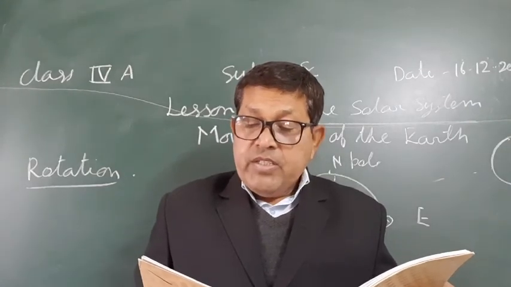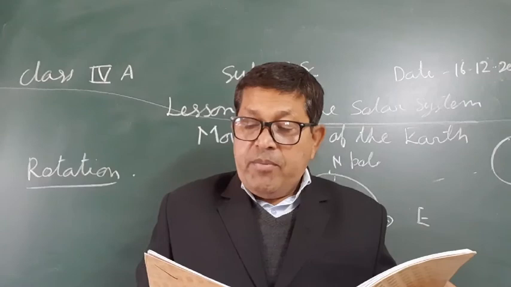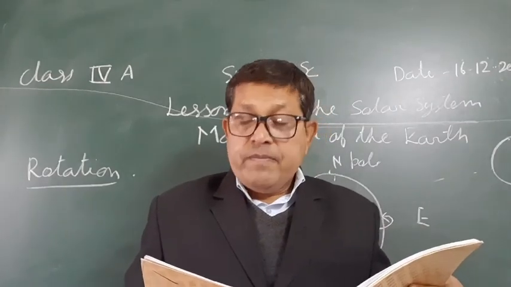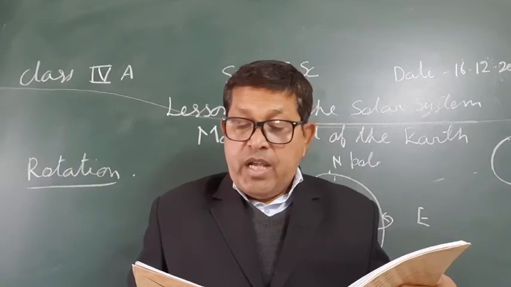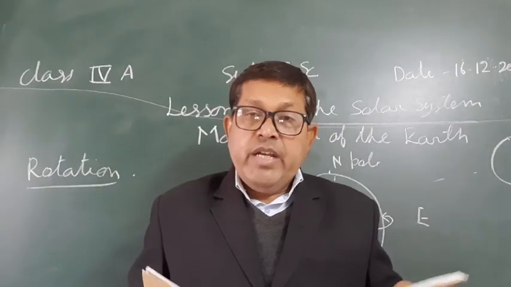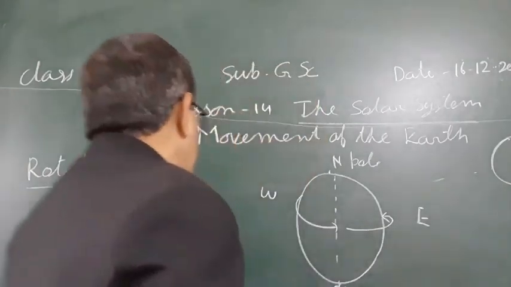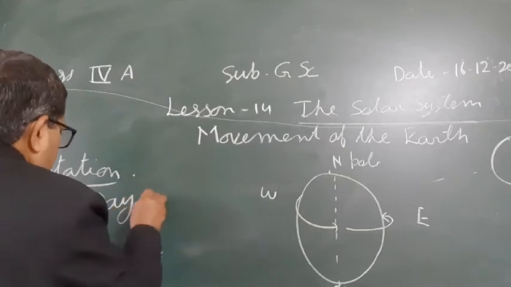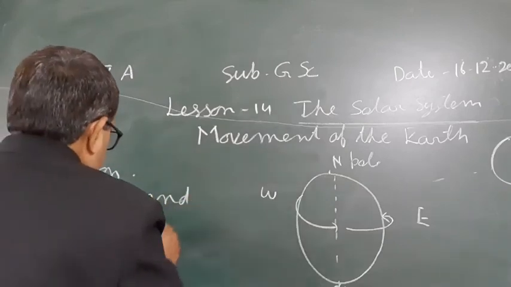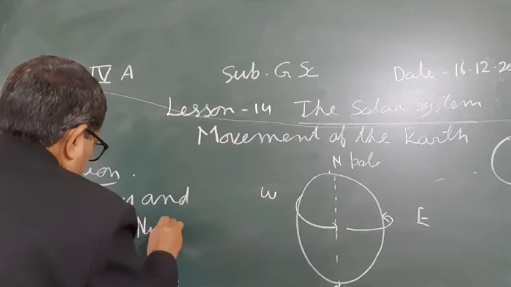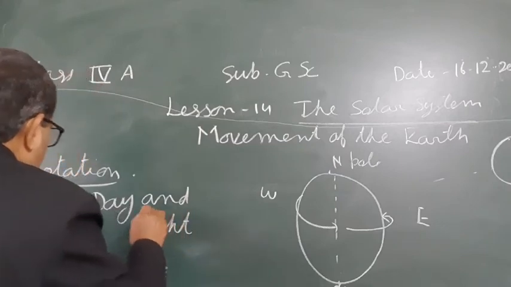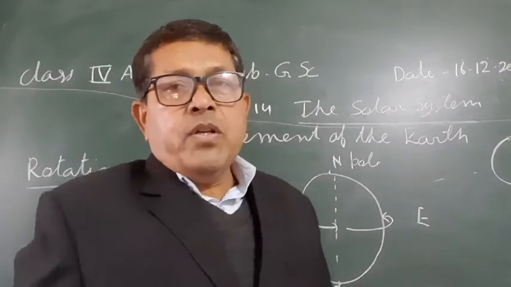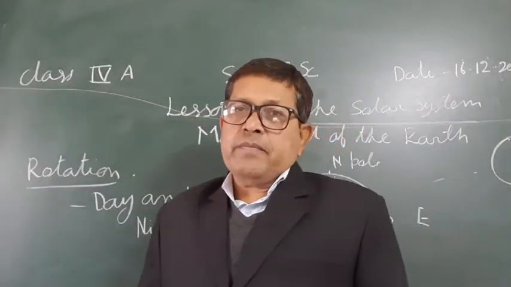It completes one round of rotation about its axis in about 24 hours. Thus, the rotation of the earth causes day and night. So the effect of the rotation is day and night.